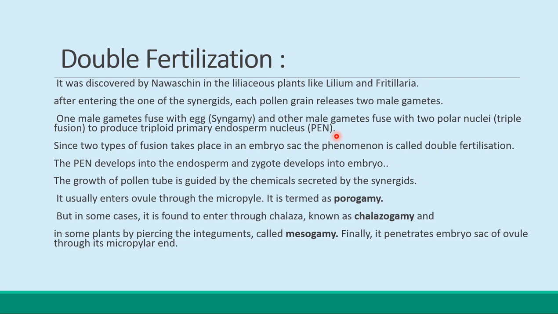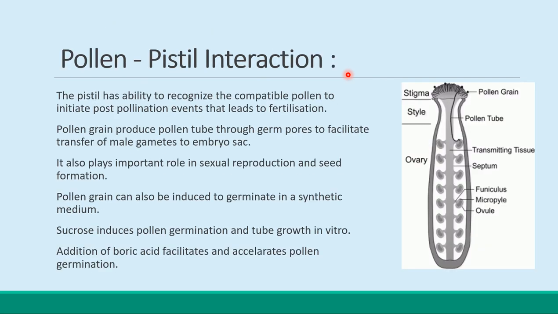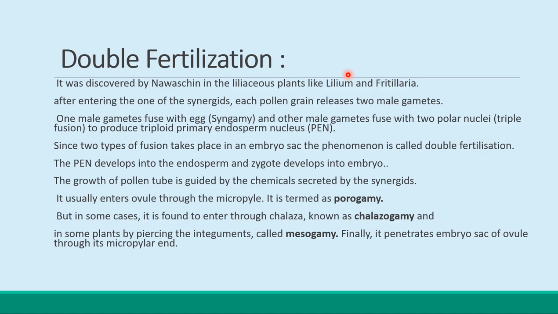Okay, if we talk more about the double fertilization, after a pollen grain has reached the surface of the stigma. Now there is no need to give a diagram here of the androecium and the gynoecium. Here you know that there is a pollen pistil interaction. So just listen carefully.